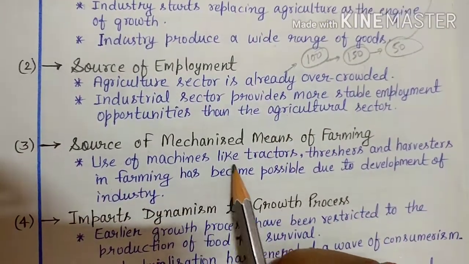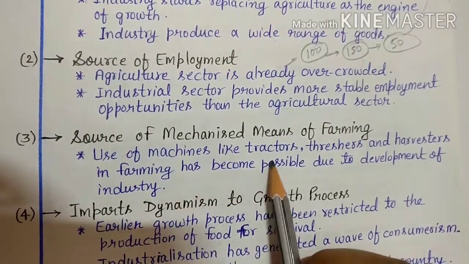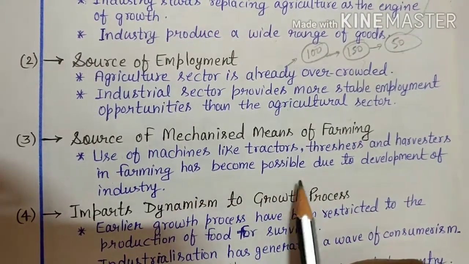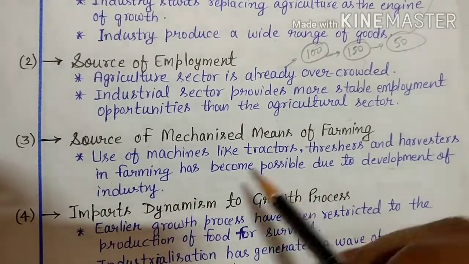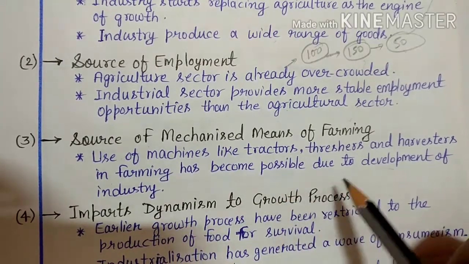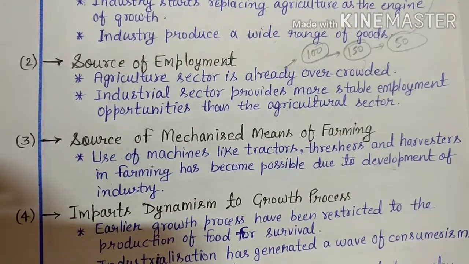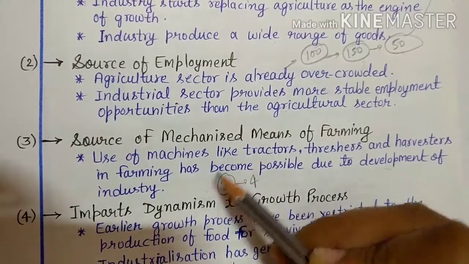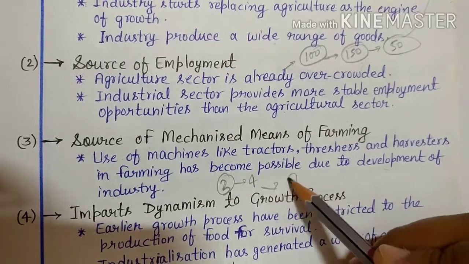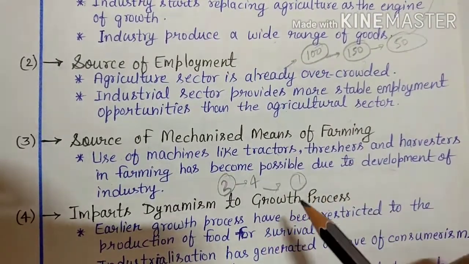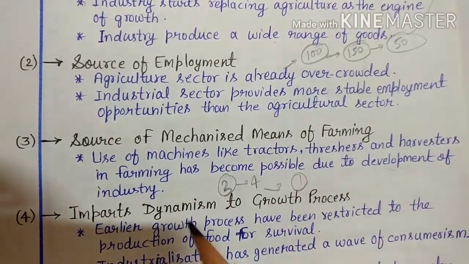Then comes source of mechanized means of farming. Mechanized means use of machines. The use of machines like tractors, threshers and harvesters in farming has become possible due to the development of industries. As industry developed, farmers started using tractors and threshers, because they save time. Earlier, they took 3 to 4 hours to work in their field. Now the same work is done within 1 hour with the help of tractors and threshers, and it helps the productivity of their crops also. That's why industry becomes a source of mechanized means of farming.